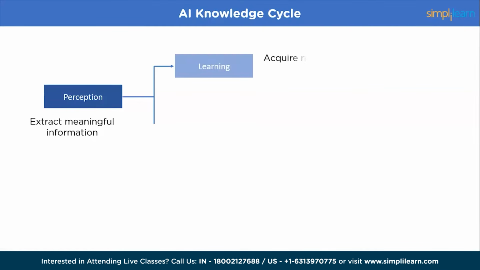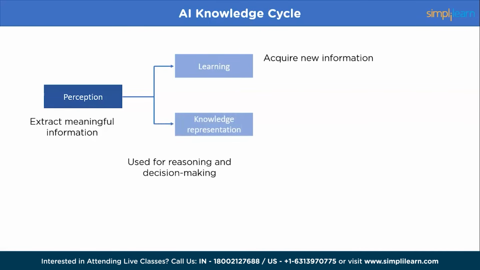Then we have learning. So learning is gaining new knowledge, skills, or behavior through experience, study, or instruction. In the context of knowledge representation, learning refers to the ability of a system to acquire new information and modify its internal knowledge representation based on that information.